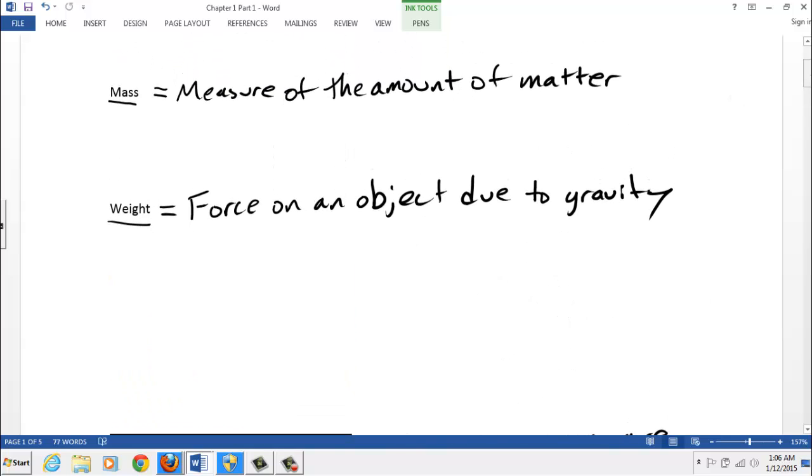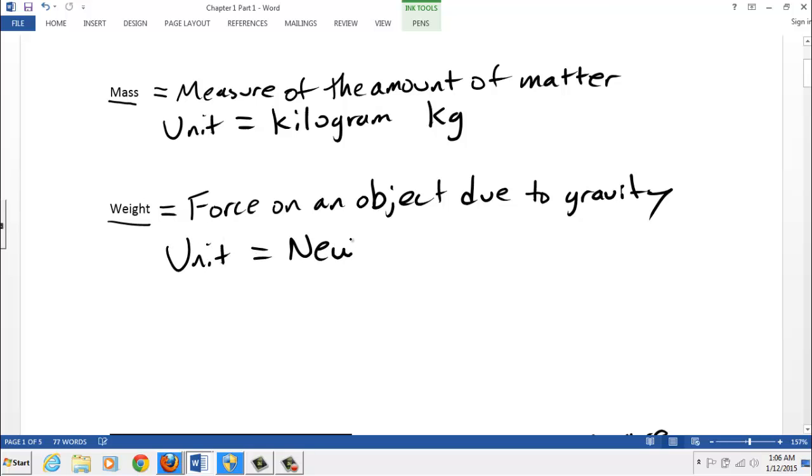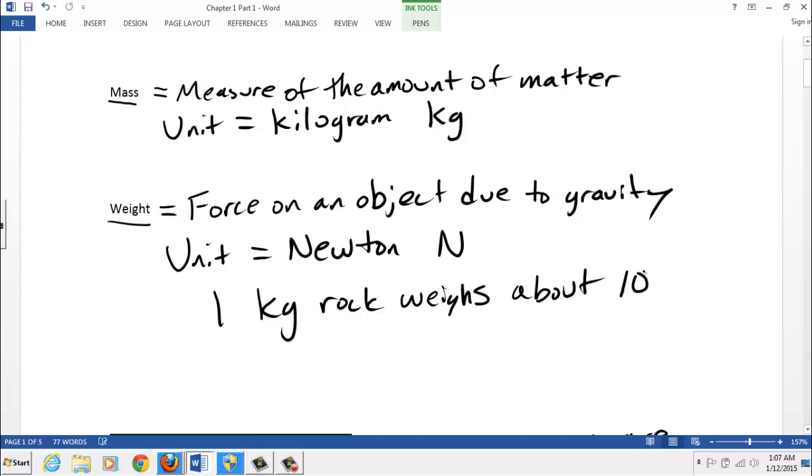Mass, well, when we're measuring mass, the common unit is pounds, but in science we like to use the metric system. So the unit's going to be kilogram, abbreviated kg. Force, on the other hand, well, there's lots of units for force. We're going to use newtons. Newton, capital N there. Let's see, a 1 kilogram rock. Okay, that explains how massive it is. It's a kilogram's worth of material. Well, we're going to say that weighs about 10 newtons.